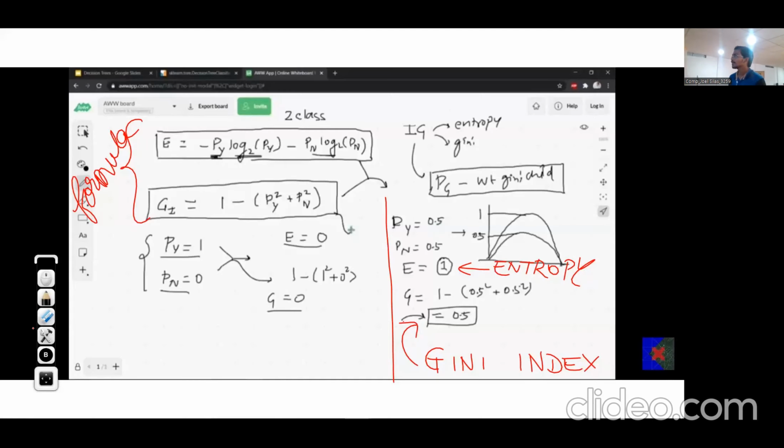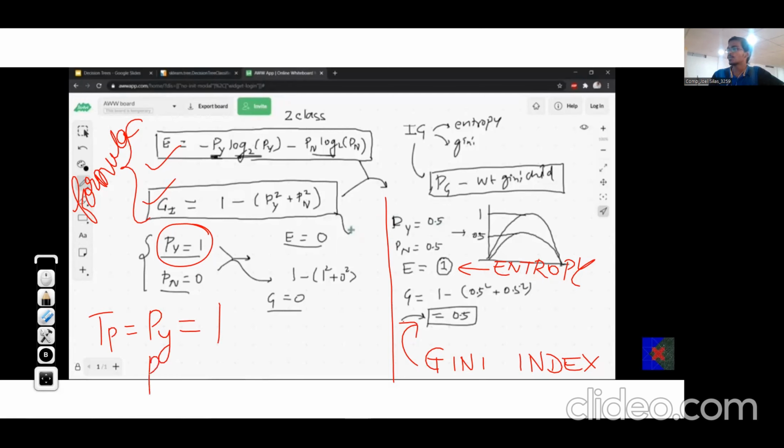So here we are calculating Gini index as well as entropy to see how they differ or what is their minimum, maximum value and so on. If these are the two formulas for entropy and Gini index, and for a particular node we are getting probability of yes as the label as 1, means total probability is only of that of yes, which is 1.